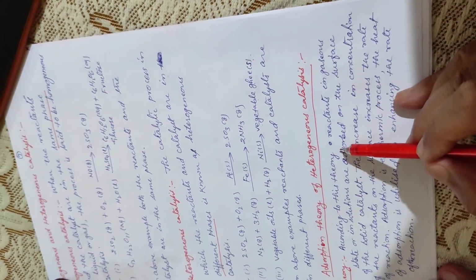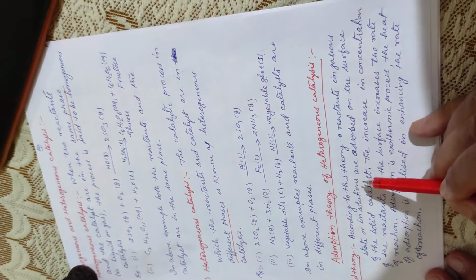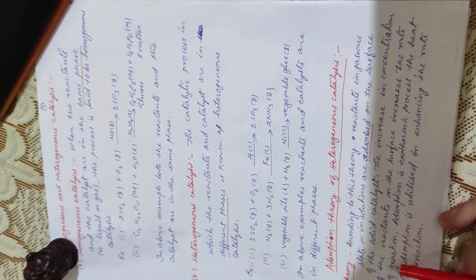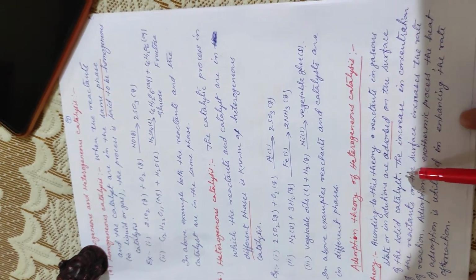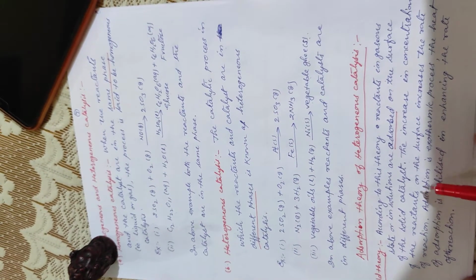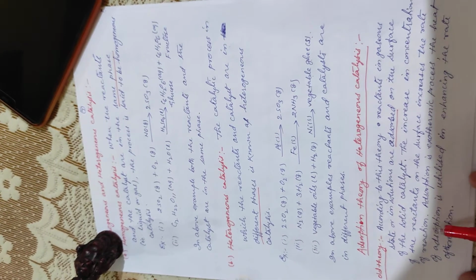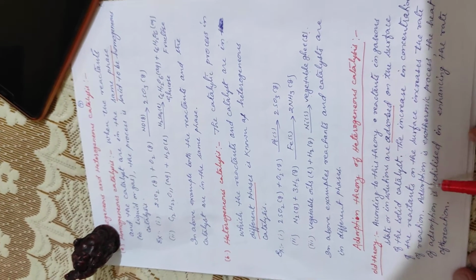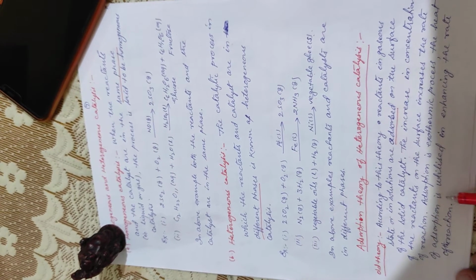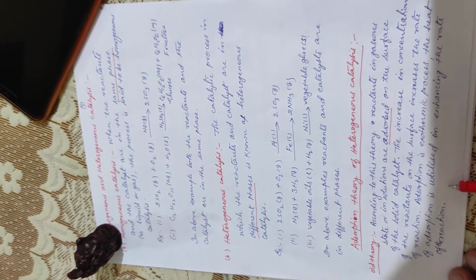According to this theory, reactants in gaseous state or in solution are adsorbed on the surface of the solid catalyst. The increase in concentration of the reactants on the surface increases the rate of reaction. And adsorption is an exothermic process. The heat of adsorption is utilized in enhancing the rate of reaction.